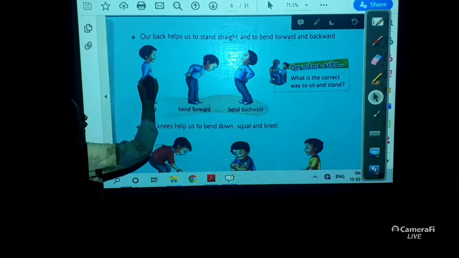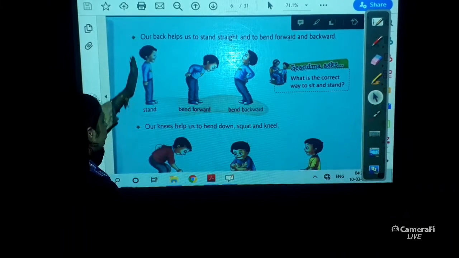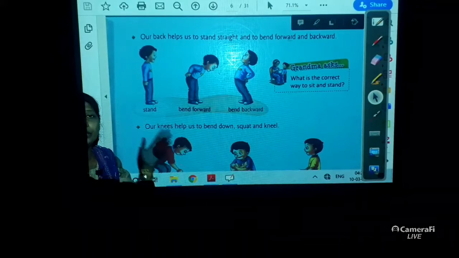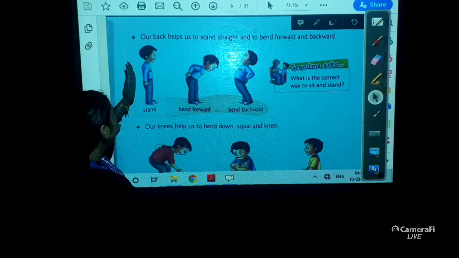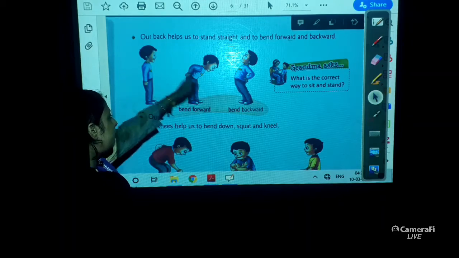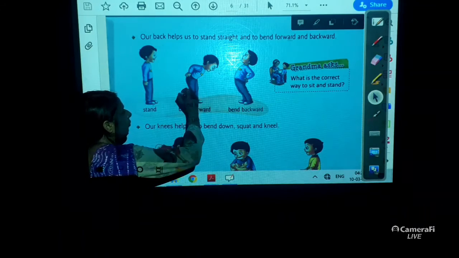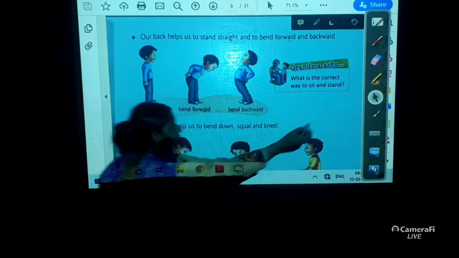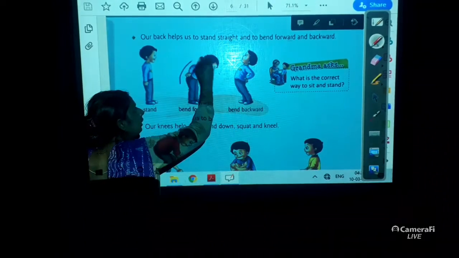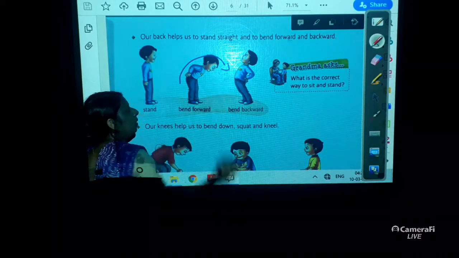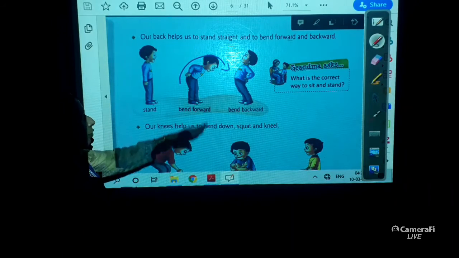So our back is helping us to stand straight. I told you children, you need to always stand straight. So our back helps us to stand straight, bending forward. So this boy is bending forward in this way.